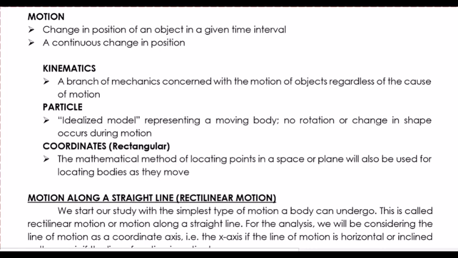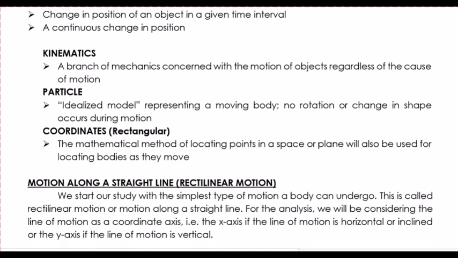The easiest way to illustrate our problems and what we need to discuss here is through the use of a rectangular coordinate system. That will be the mathematical method that we use to locate points in space or plane, which will also be used for locating bodies as they move.